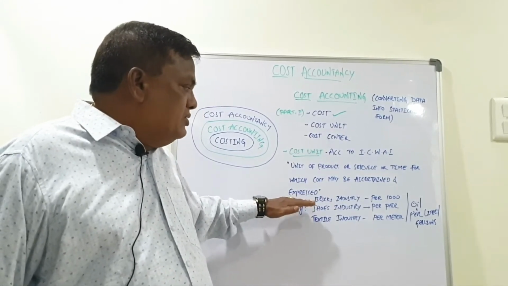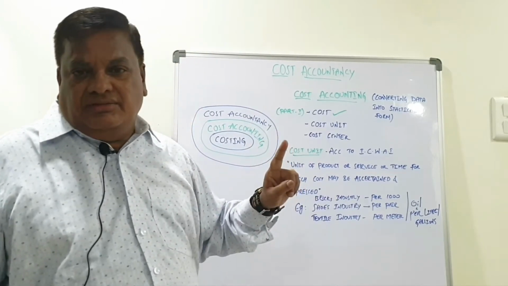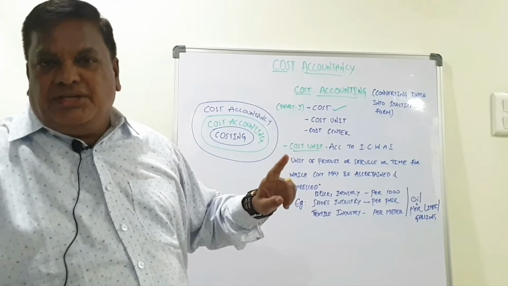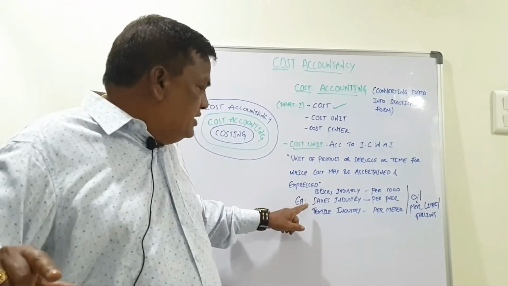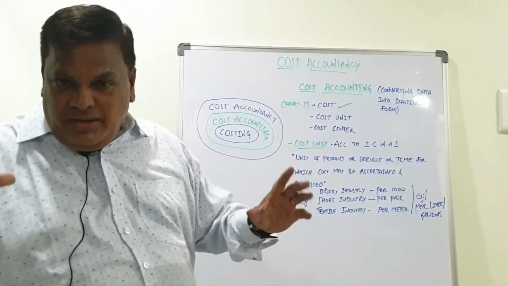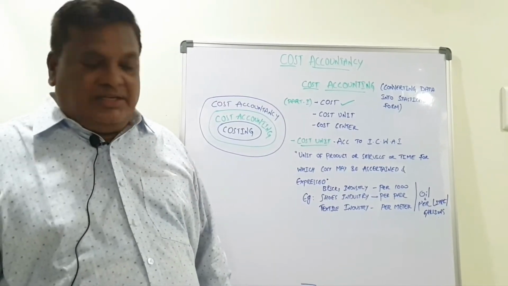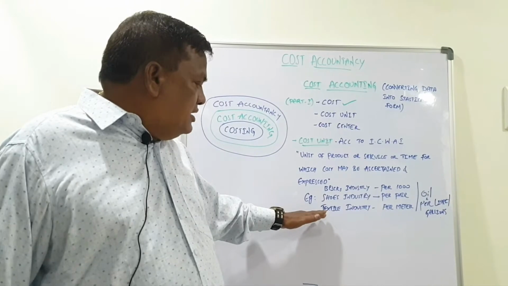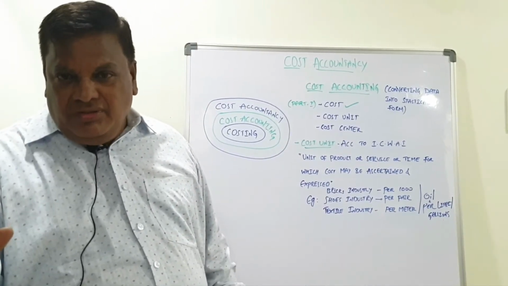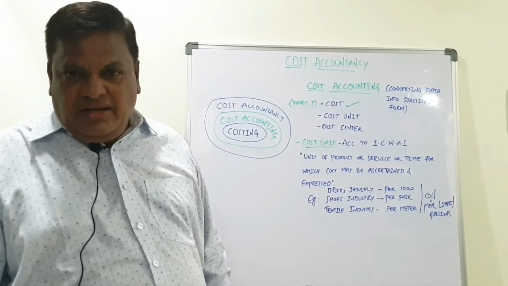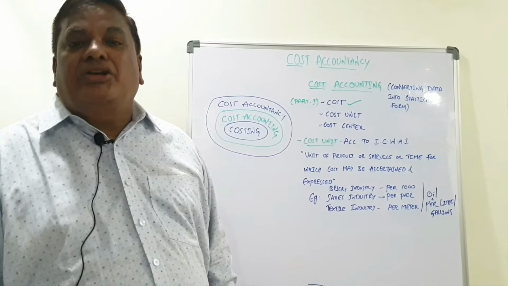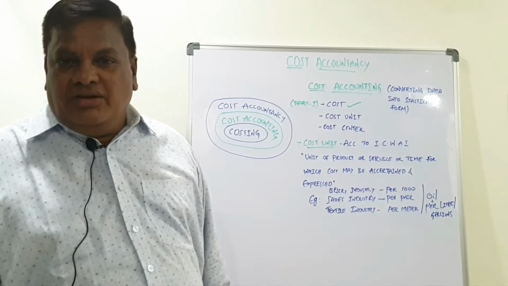And further examples I am giving here. Bricks industry, unit is per 1,000 cost. They will not say per single unit, they will say the 1,000 is the unit. And in the case of shoes industry, per pair, not per one. It is only per pair this much we will charge. Then in the case of textile industry, per meter. Have you understood? These are the number of ways units are there. From that we have to utilize. Oil industry, what do you say? Liter, gallons, etc. Okay, you understood now?